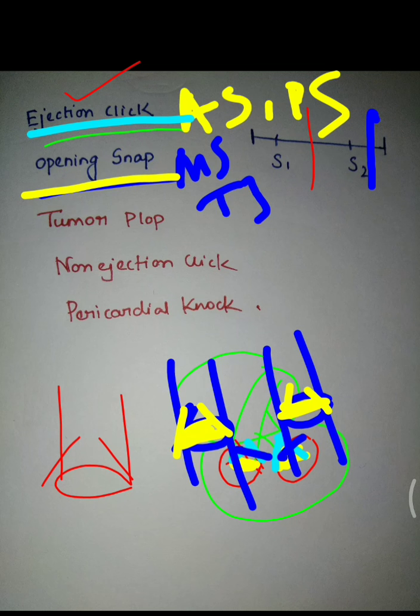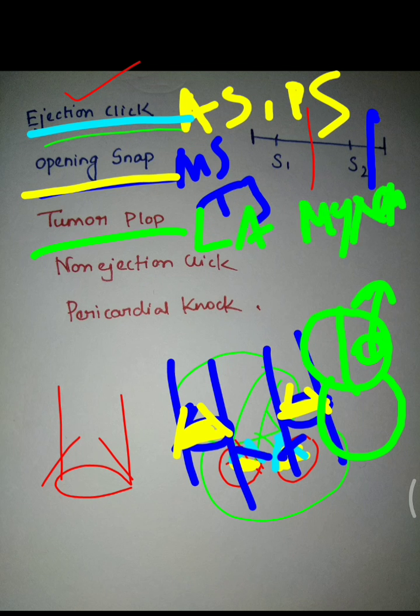Next sound is Tumour Plop. This Tumour Plop is produced due to left atrial myxoma. So this is the left atrial myxoma, and when it is striking the wall, that is producing Tumour Plop. So that is left atrial myxoma. Now, this occurs during early diastole phase.